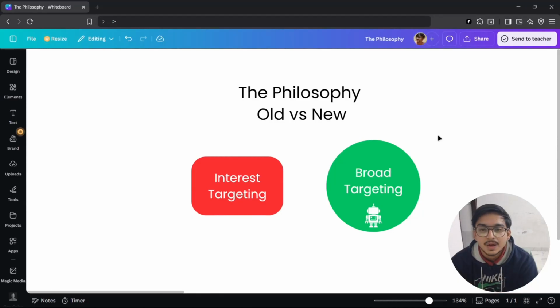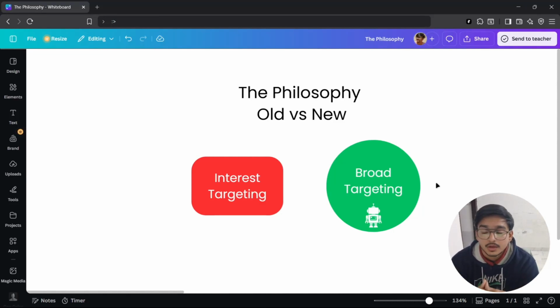But now the time has changed, the algorithm has learned a lot, Meta ads is changing, and the way we were doing marketing has changed. So now this is the new broad targeting. What we do in this is we do not tell the AI, hey, you need to target dog lovers, or this kind of age group, or location. You can at a certain point, but you don't need to put limits on that.